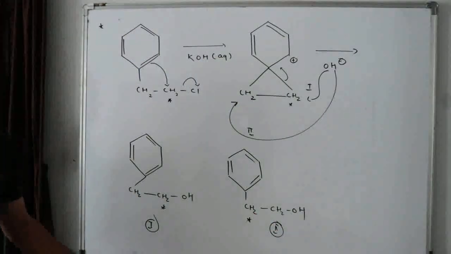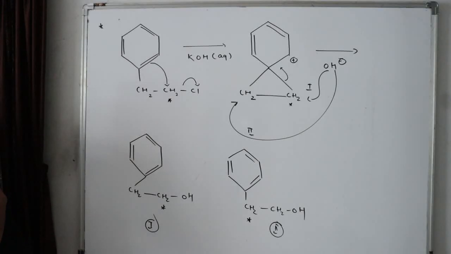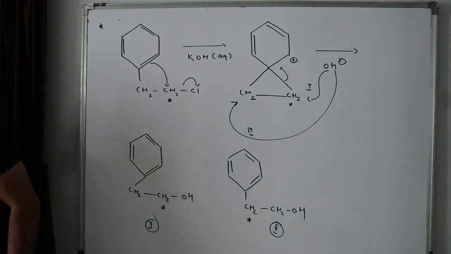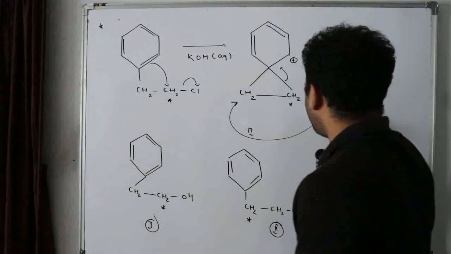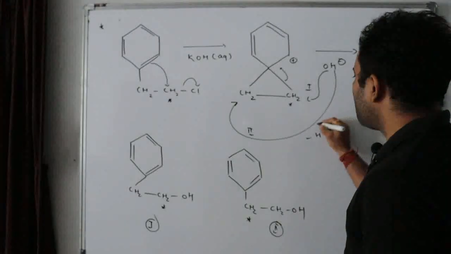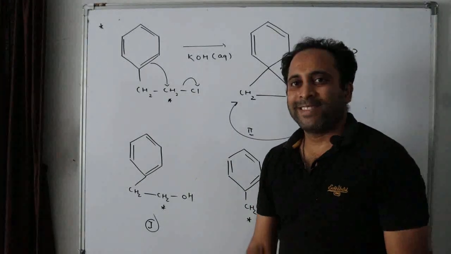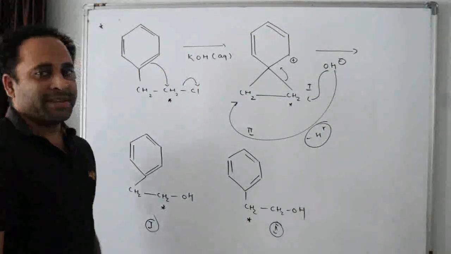Easy? Take time to copy this. Easy? Say yes or no? Tell me. And in the intermediate, you know what would happen? There will be OH2 plus and H plus will be fired out in this process. And all this. Easy? Now, here comes one more important question. What is that?